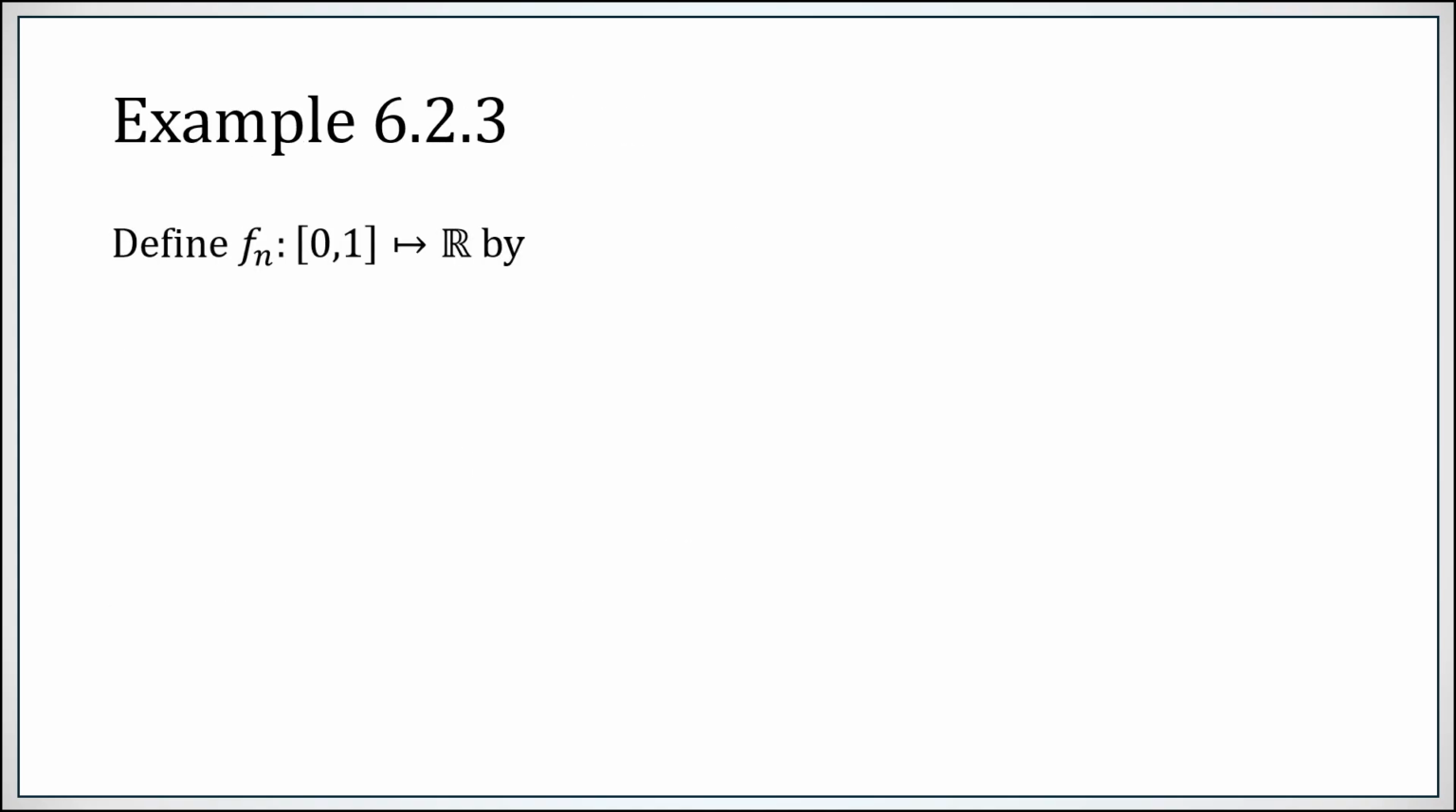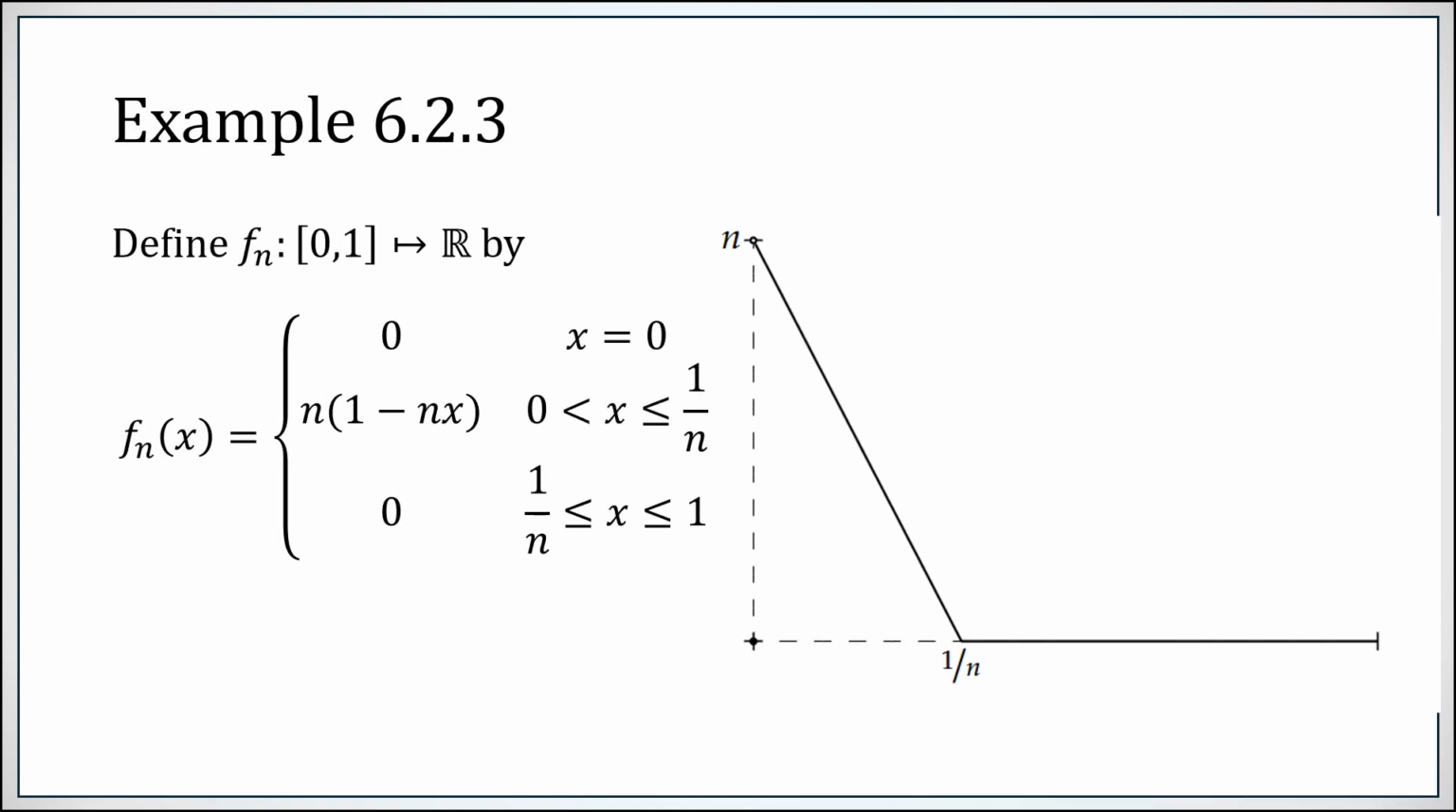First up, example 6.23. Define fn to be, this is very similar to an example we used before, except now, instead of going from a height of 1 down to 0 at 1 over n, we go from a height of n. So as n increases, this point is sliding closer to 0, but this height is also going up. At the left endpoint, we need to give it a value, and we don't want it to go off to infinity, so we're just going to fix the left endpoint to be 0. However, between 0 and 1 over n, we make this line segment going from a height of n down to a height of 0. And then past x equals 1 over n, we just have a flat line of 0.